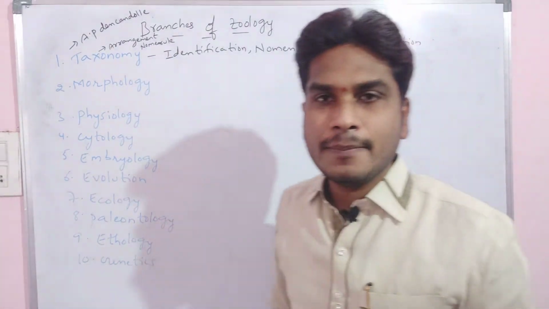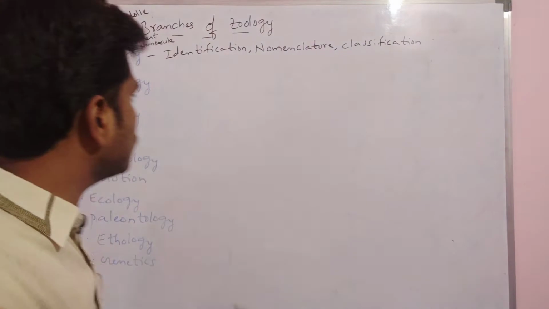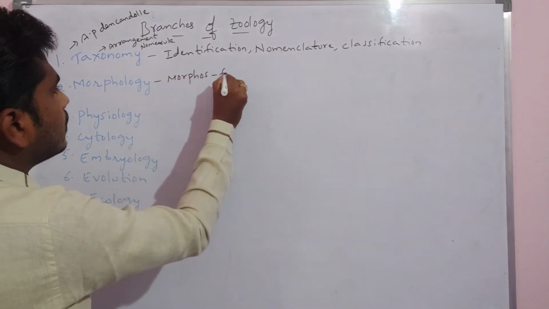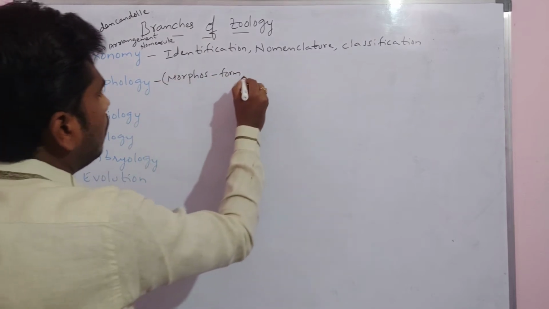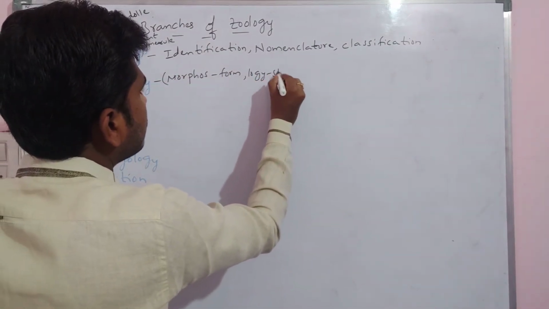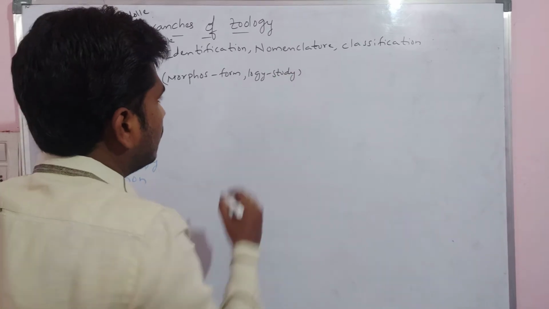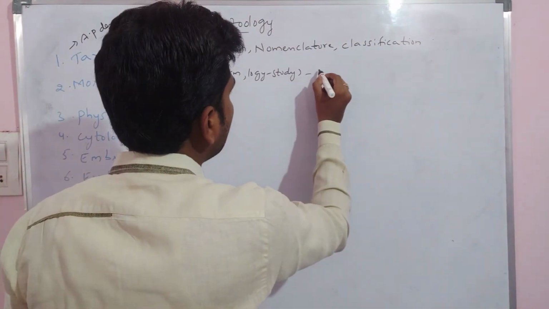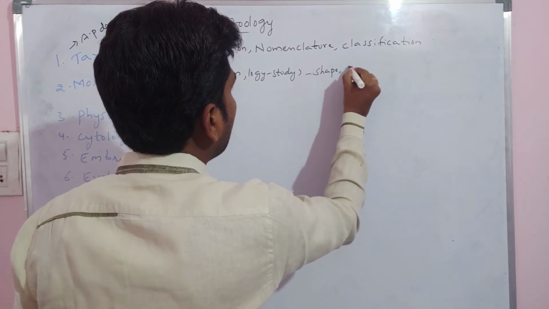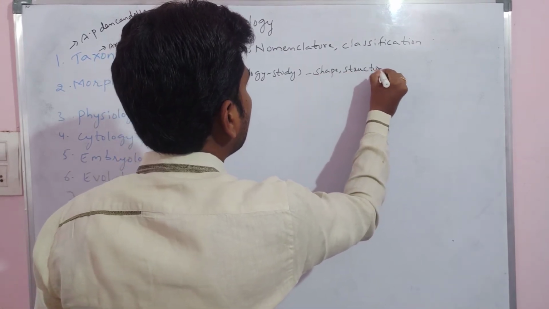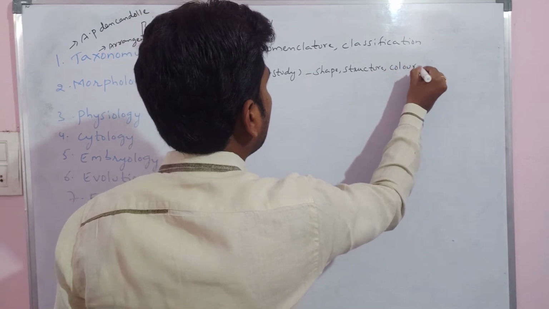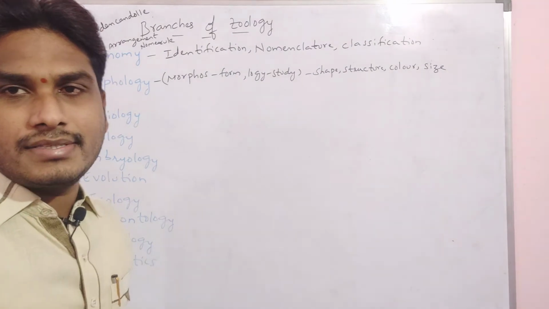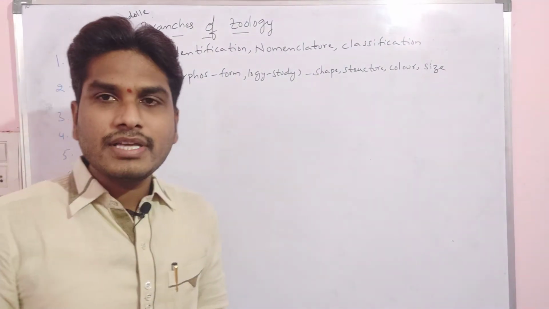Then morphology. The name itself indicates morphos, which means form, and logi means study. Morphology is a branch of science which deals with the study of the shape, structure, color, size, all these things of an organism. That is known as morphology.